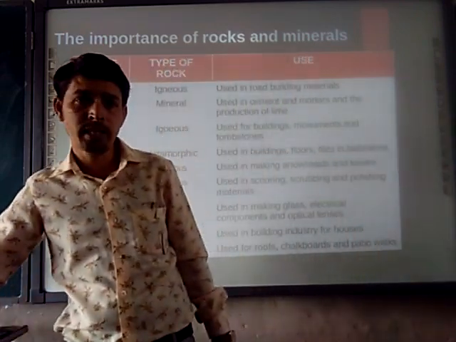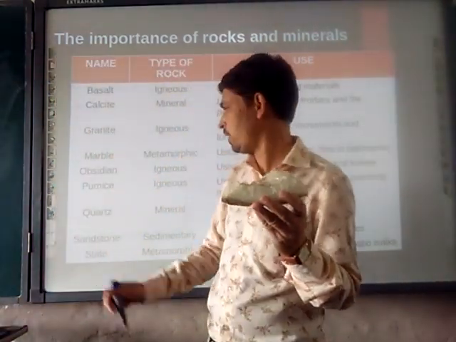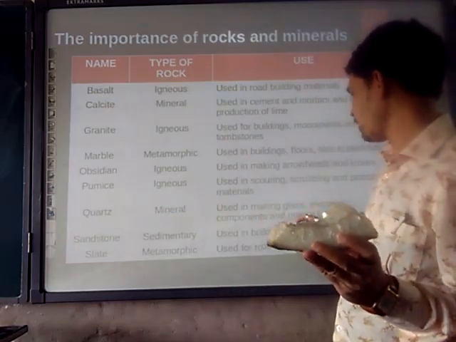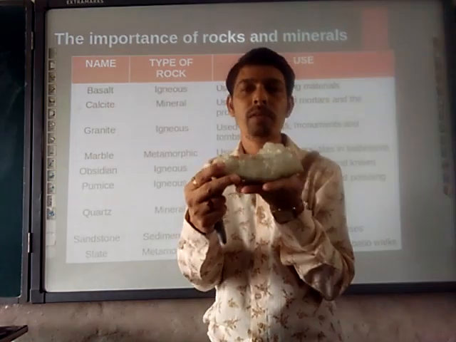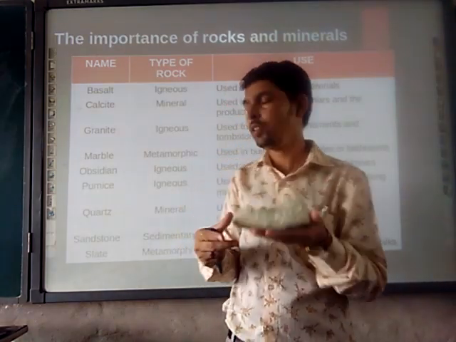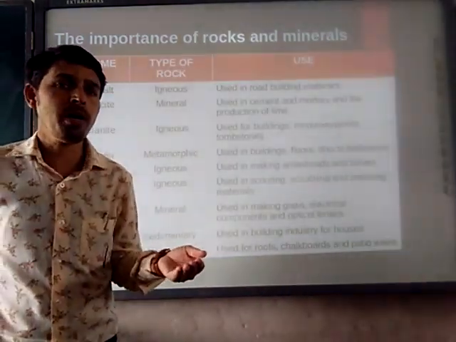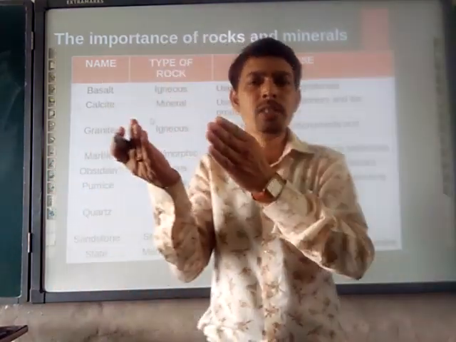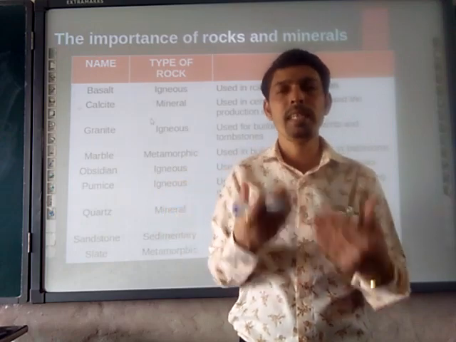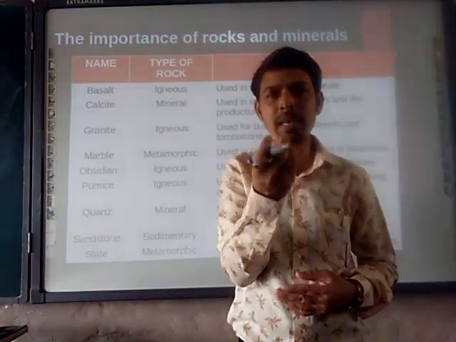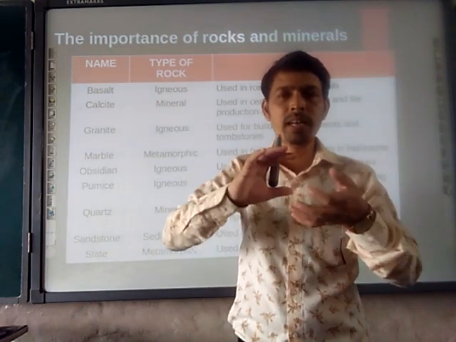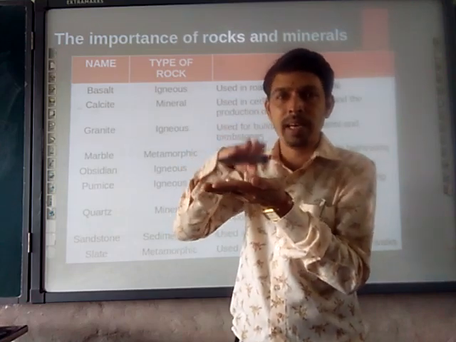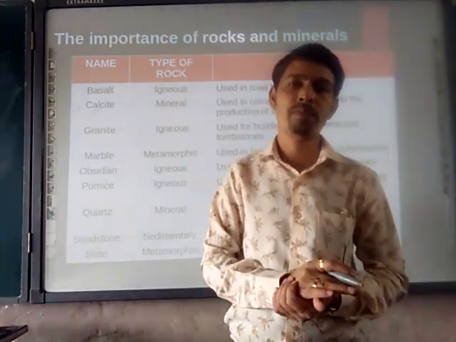This is quartz, which I brought. This is the example of quartz which we are discussing here. Quartz mineral is used in making glass, electrical components and optical lenses, and it is crystal formed. Let's discuss more about minerals and rock. We are going to see how igneous rock is converted into sedimentary rock, how tiny sediments deposit at one place and, combined with microorganisms, form sediment layer by layer, and sedimentary rocks form.